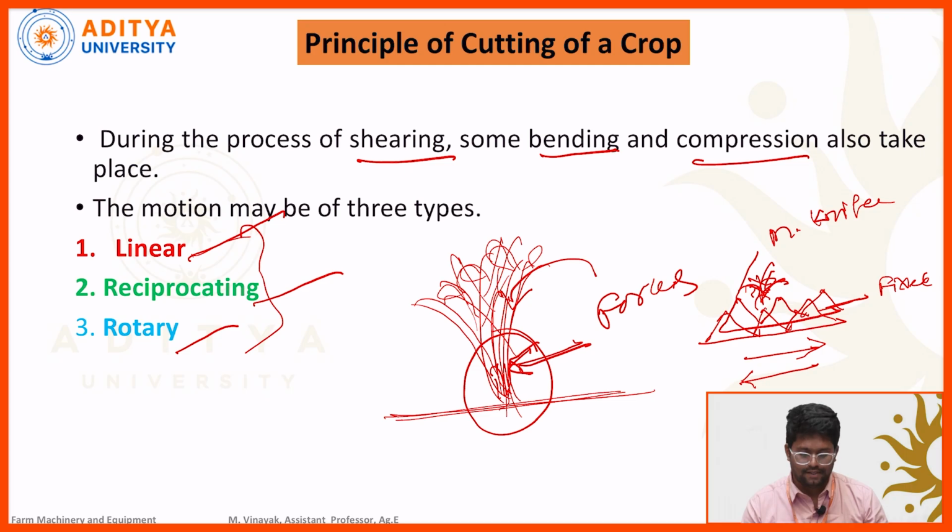Next one is rotary motion. Most rotary motion we can see in grass harvesting. Sometimes we need to harvest grass for animal feeding purposes, and we can go for rotary type harvesting. Rotary type flail shredders are also available for harvesting grass type fodder. So that is the thing: linear, reciprocating and rotary. These are the principles of cutting a crop.